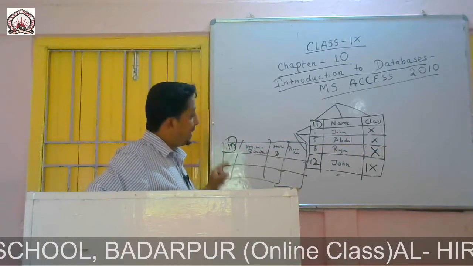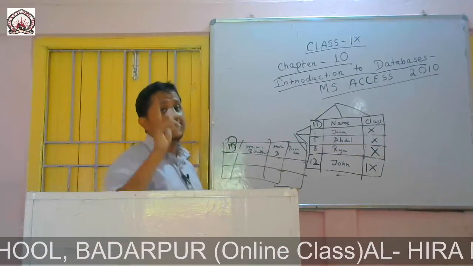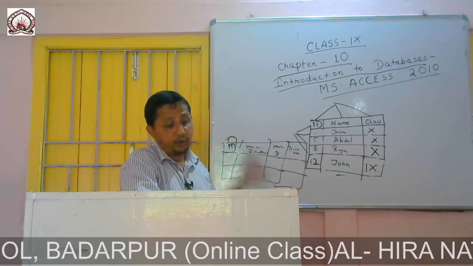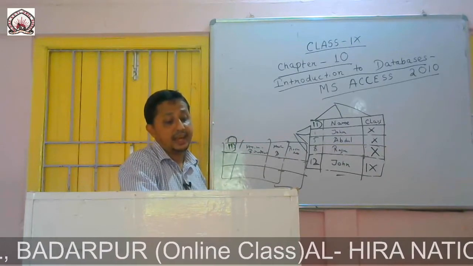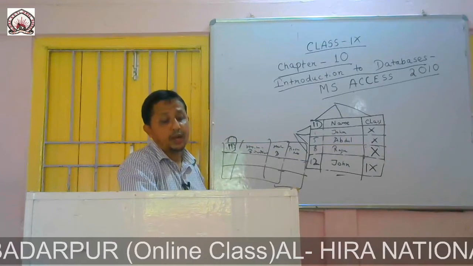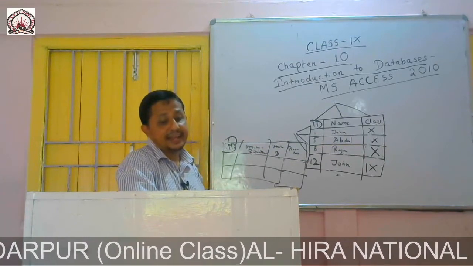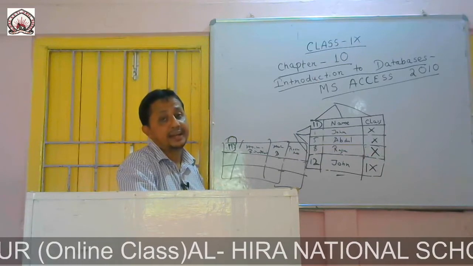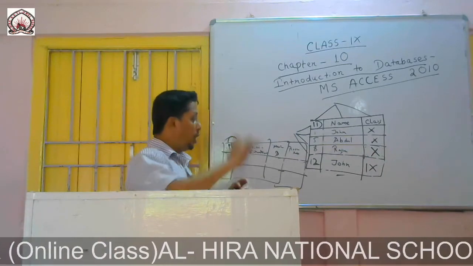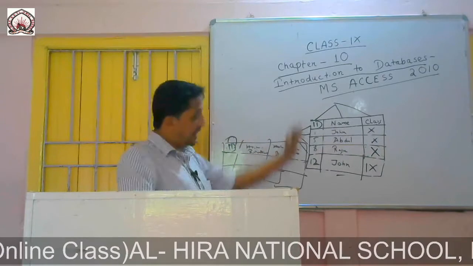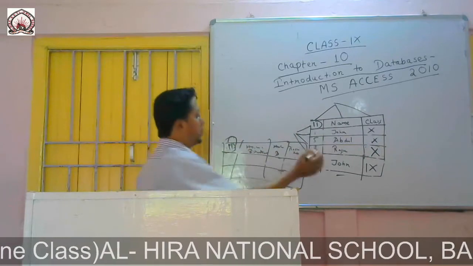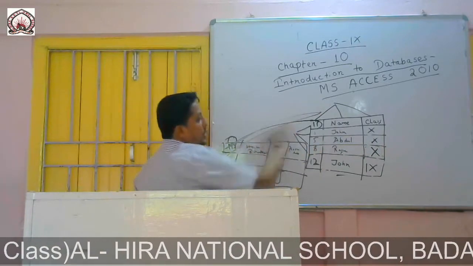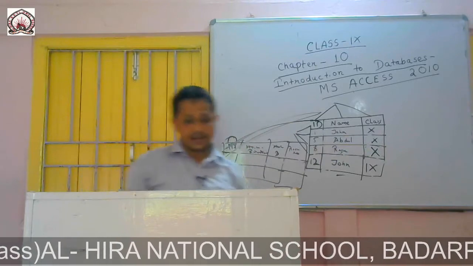So this ID is known as foreign key. How? See, a foreign key is a field or a group of fields that is or are used to establish a link between data in two tables. So the fields or group of fields with the help of which we can link two tables is known as foreign key.